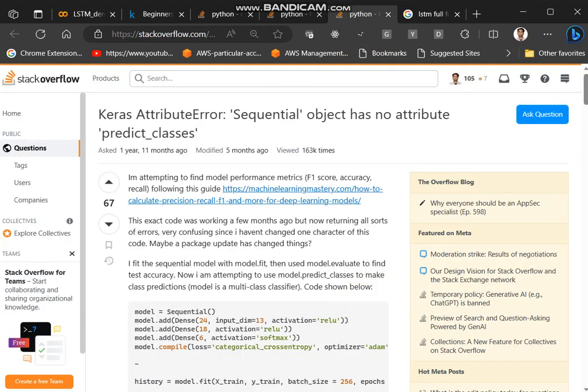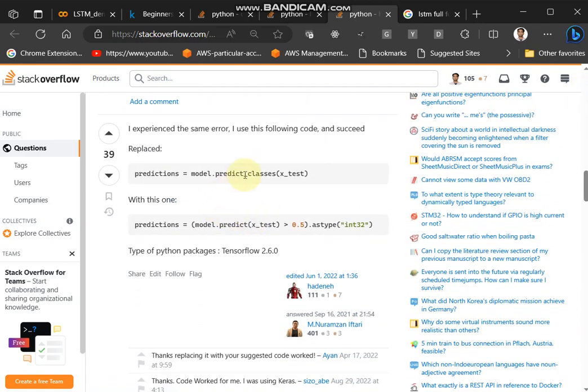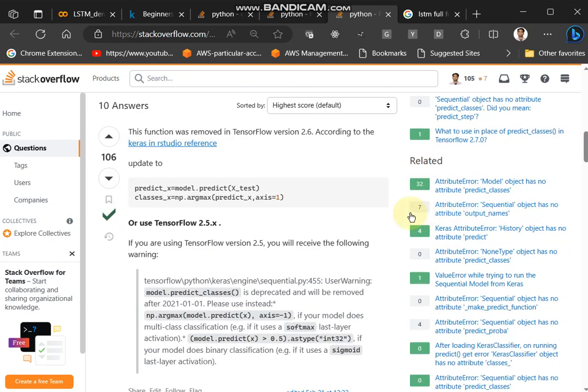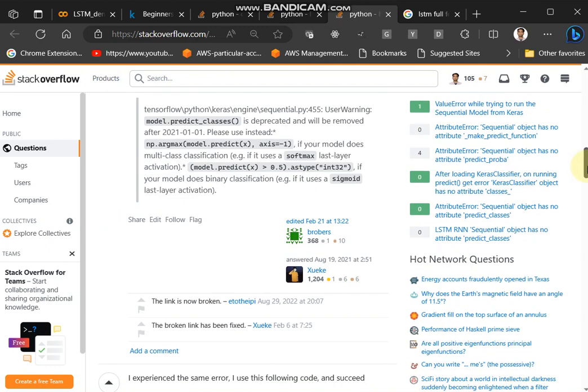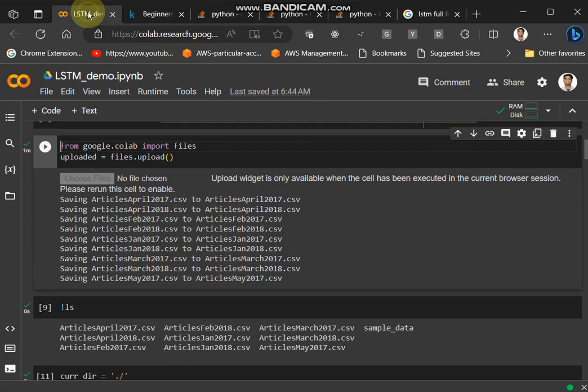Then the last one was a bit tricky. Instead of predict classes, we had to do two steps. I did not try this one; I used this answer. First we have to do model.predict, which will return predicted x, and on that, using the numpy method argmax, we do np.argmax(predicted_x, axis=1), and this classes_x that it is returning I used as a replacement of the prediction from predict classes.